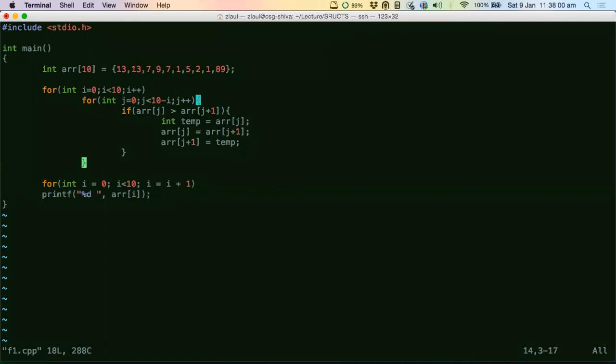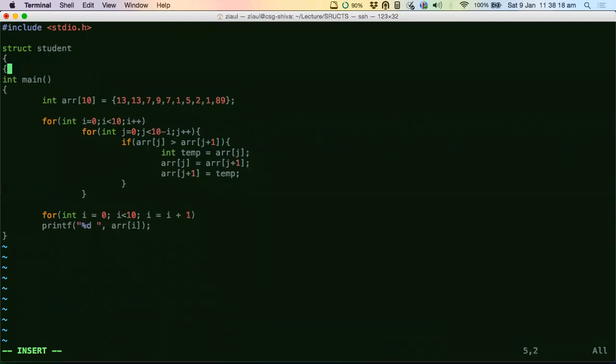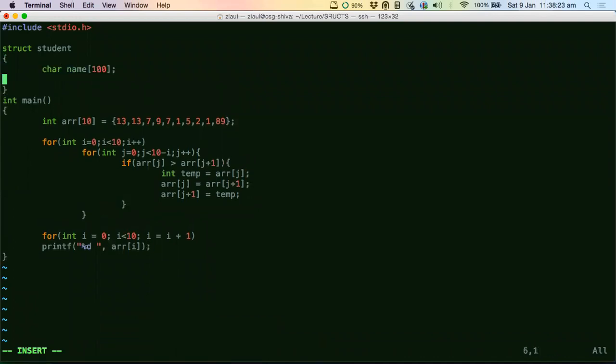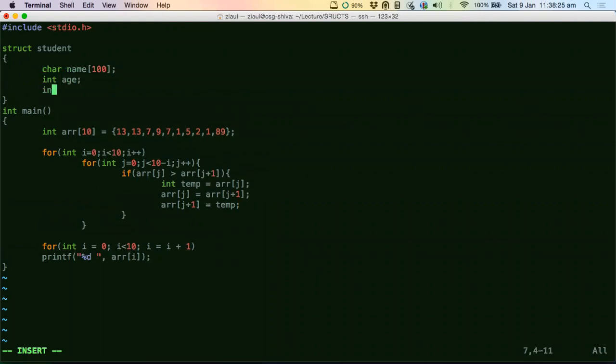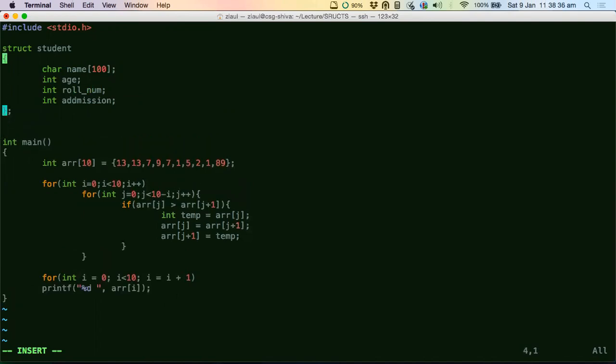Now, what's the beauty of structures? I'll tell you that. Let's say you want to maintain student records. What would go in a student record? Quickly, some suggestions. Your name would go there, right? Roll number, your age would go there. Int roll number would go there. Admission number. Okay, that's more than enough. So you have defined a student like this, right?